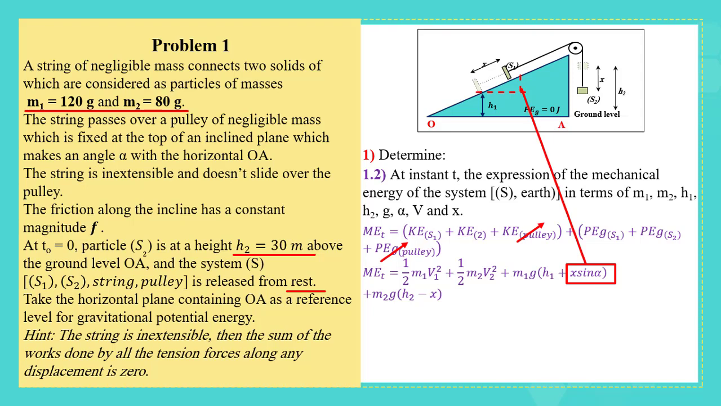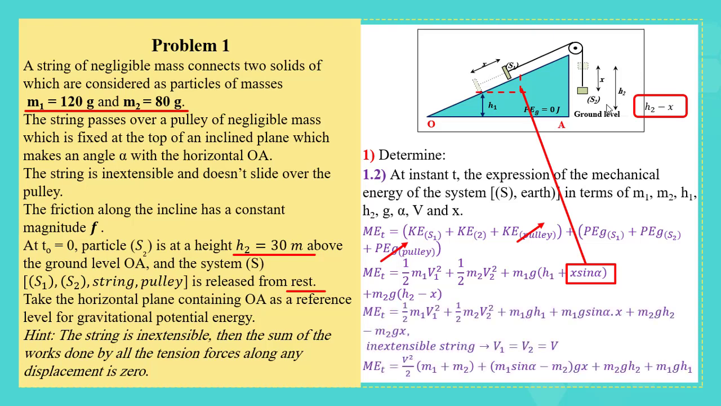On the other hand, S2 has a height h2 minus x, because initially it was at a height h2, but moving a distance x, this height will decrease, thus having a height above ground less than h2, and it can be computed as h2 minus x. Expanding this expression, we can find that the mechanical energy is half m1 v1 squared plus half m2 v2 squared plus m1 g h1 plus m1 g sine alpha x plus m2 g h2 minus m2 g x.